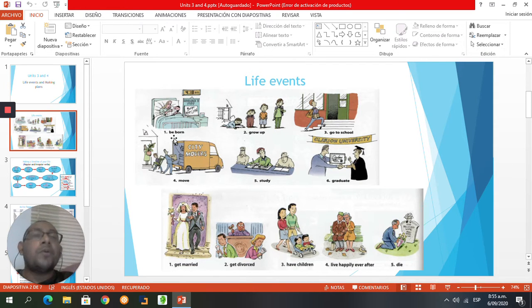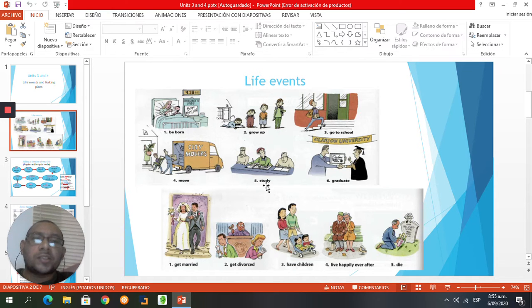Here we can see very common life events of a person. The first thing is that a person is born, then that person grows up, goes to school, moves to another city probably, studies, graduates, gets married, gets divorced, has children, lives happily ever after, and finally that person could die.